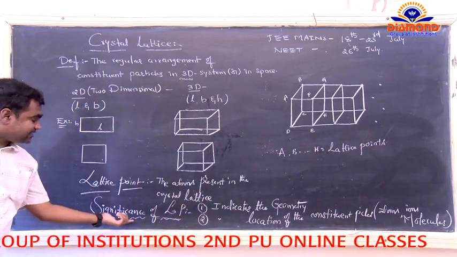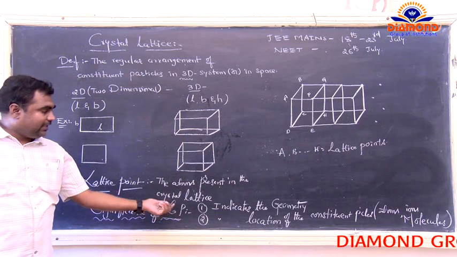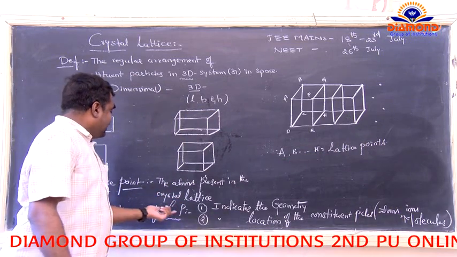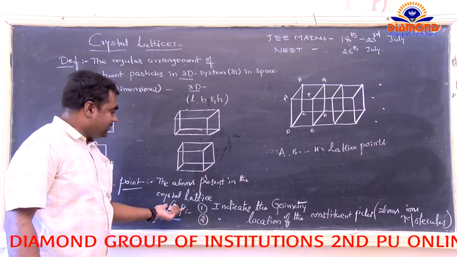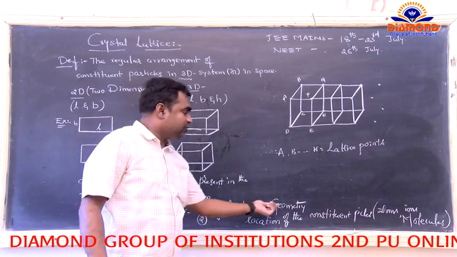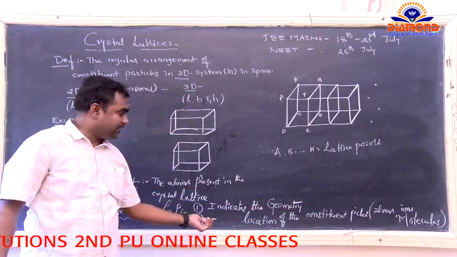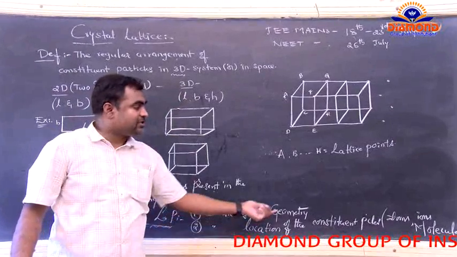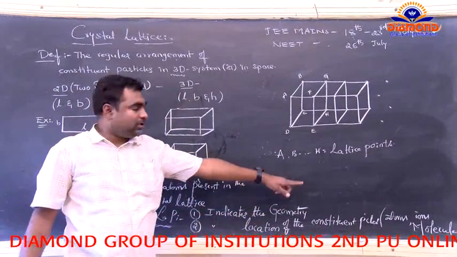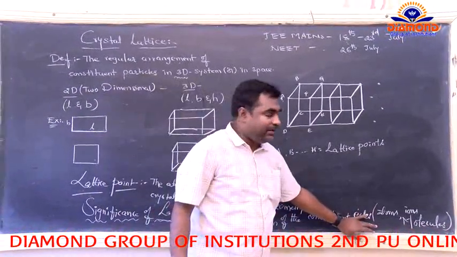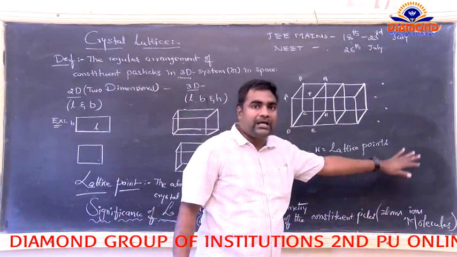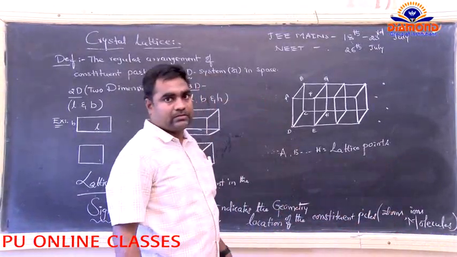What is the significance of the lattice points? Here, the lattice points have two significances. The first one is it indicates the geometry of the crystal lattice. The second one is it indicates the location of the constituent particles. So, the constituent particles may be taken as atoms, ions, or molecules.